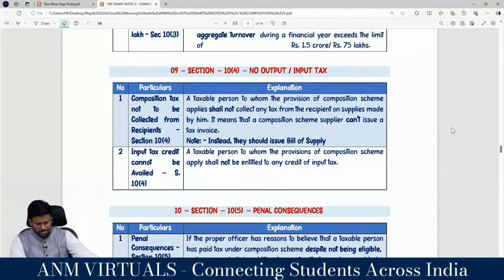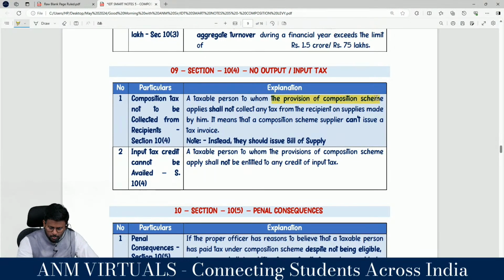Now coming to 10 subsection 4, no output tax and no input tax. Sir, if you are a composition dealer, my dear lovable students, you are not supposed to collect any output tax from the recipient, and whatever GST you have paid at the time of procurement will not be allowed to be taken as ITC.